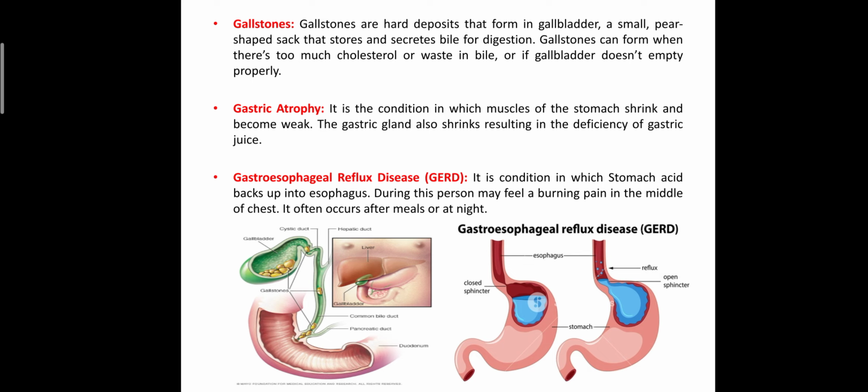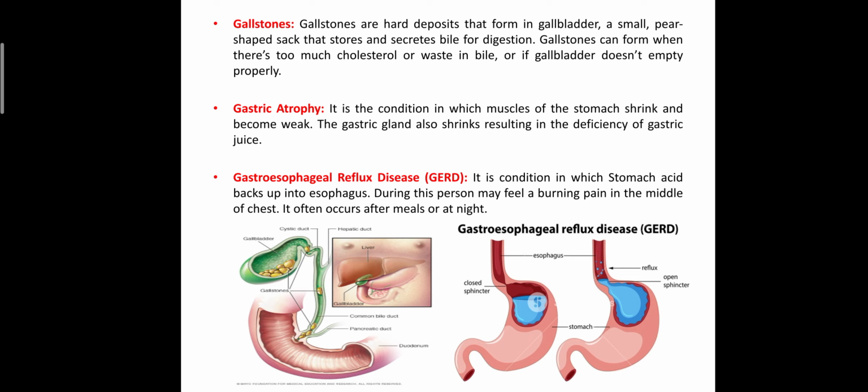Then the fourth condition, gallstone, that is the appearance of hard deposits or stones in the bile, as well as the bile vessels that secrete into the duodenum. It can cause obstruction of the bile from the gallbladder to the duodenum, and then alter the metabolism of lipids and fat. Dear students, gallstones occur due to bile containing rich waste and cholesterol.